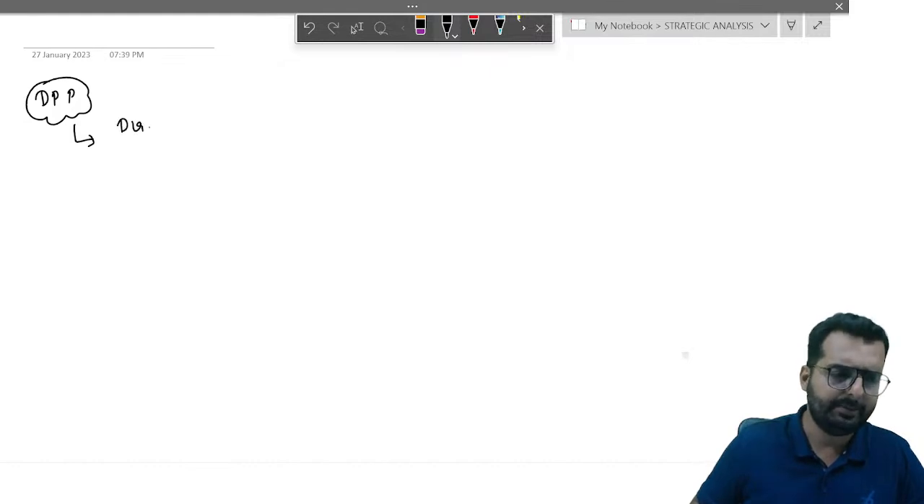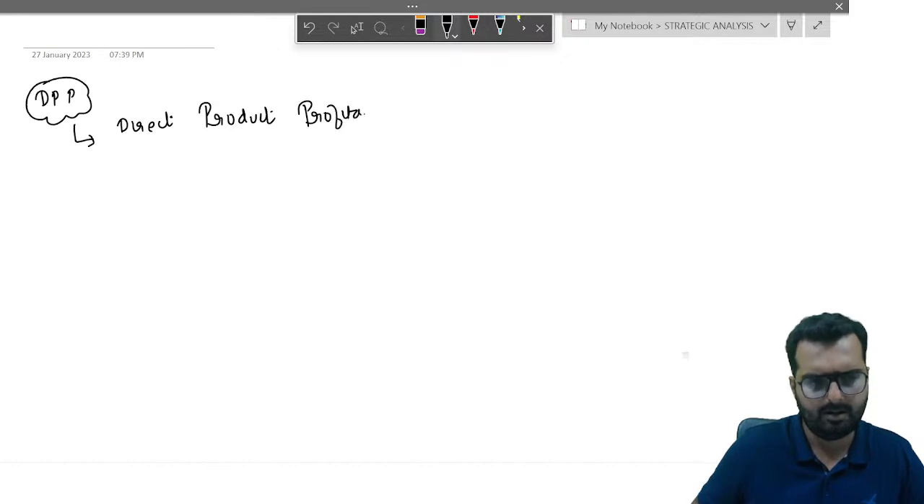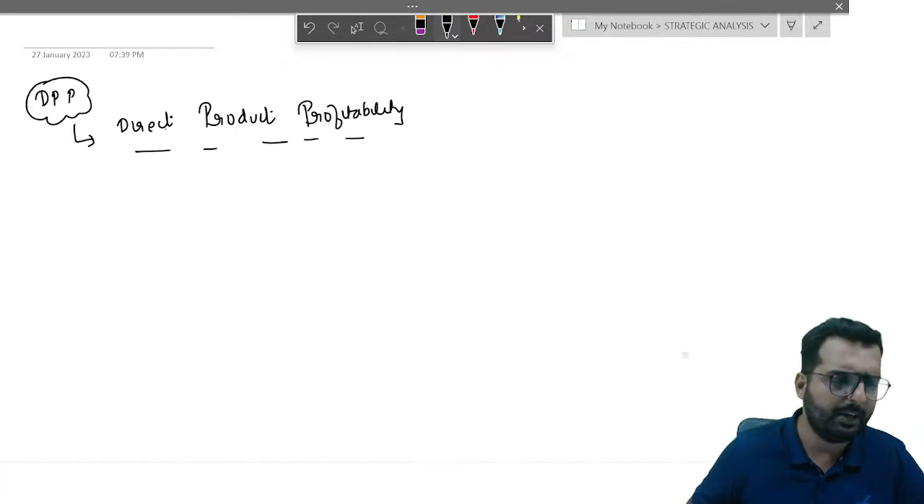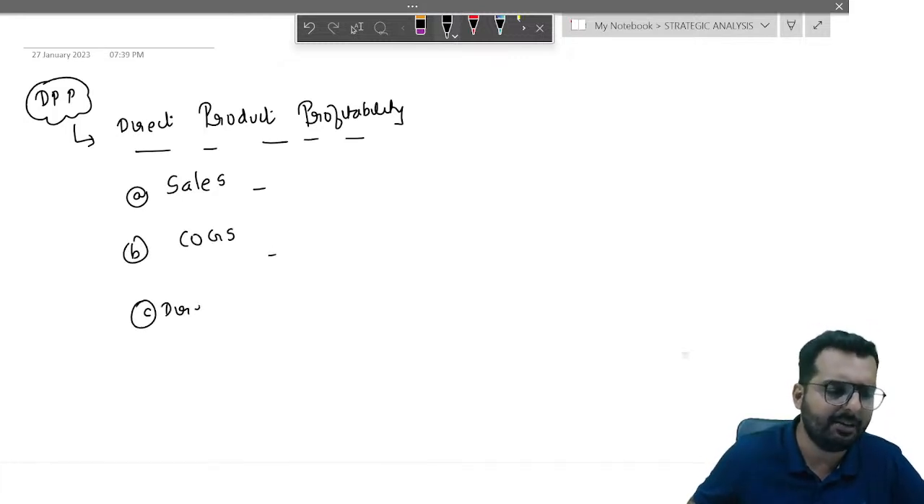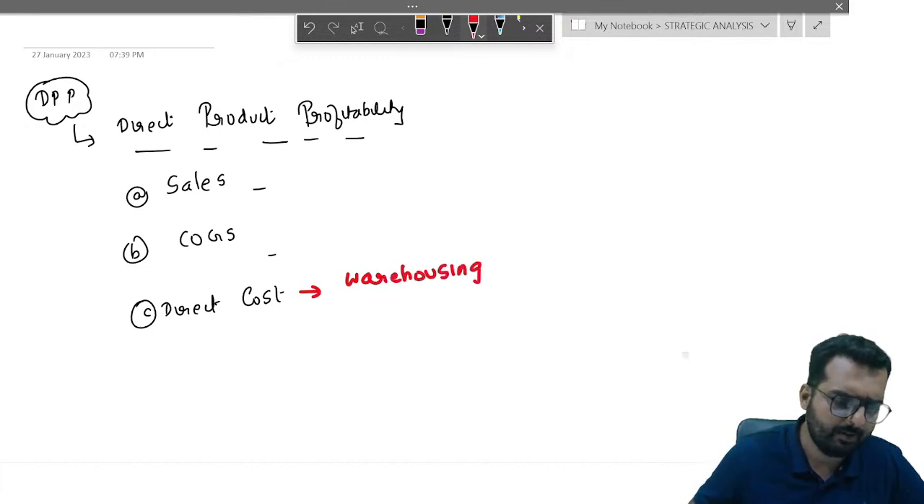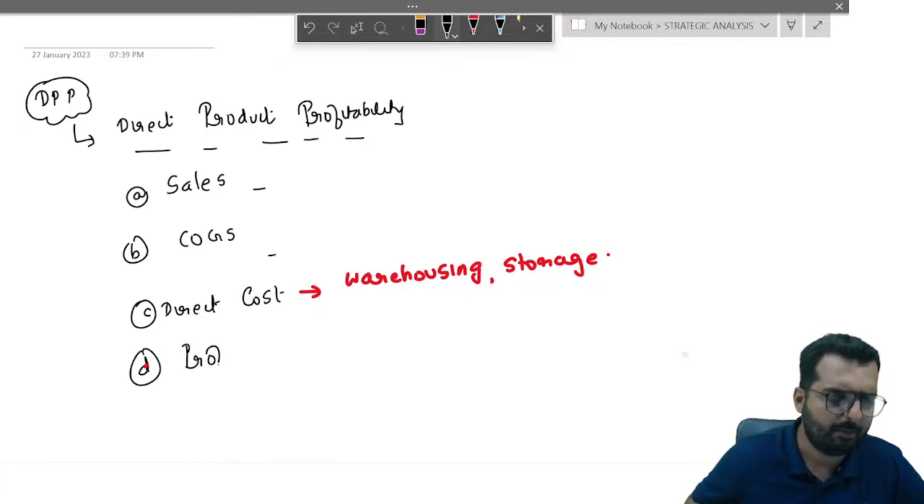Full form is direct product profitability. So when you do a direct product profitability, we first take the sales, minus the cost of goods sold, minus some direct costs which are involved, such as warehousing cost, storage cost, etc. So once you reduce this, point number D, you will be able to find the profit.